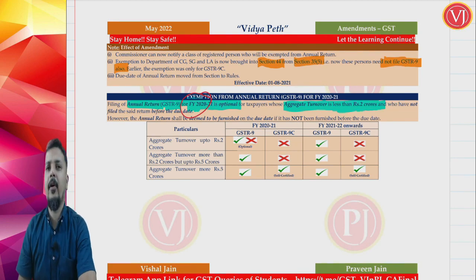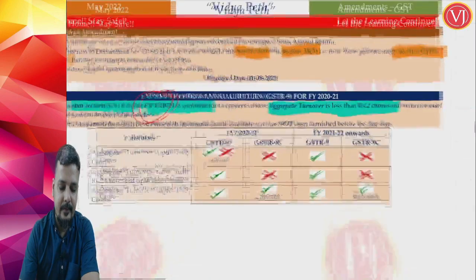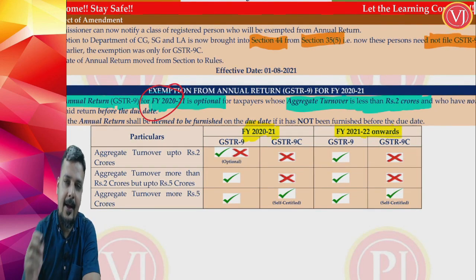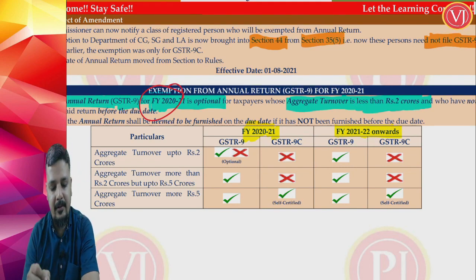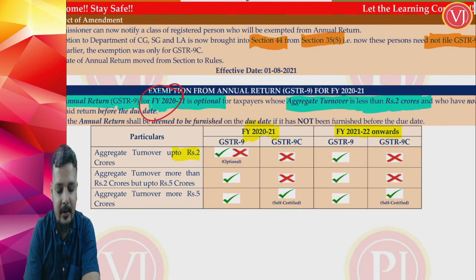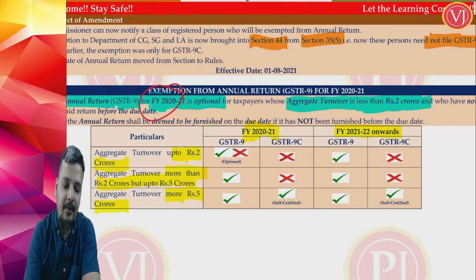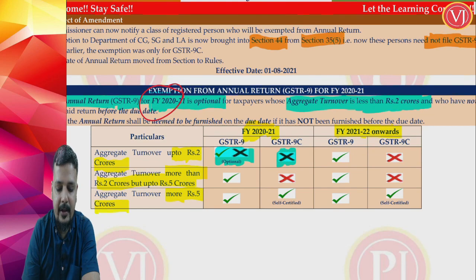Now friends, an important point to understand and analyze. Let us categorize it. What is the final answer for financial year 2021 and 21-22 onwards? I have to categorize the turnover into 3 parts. You will understand why. First, turnover up to 2 crores, 2 crores to 5 crores, more than 5 crores. Turnover up to 2 crores for financial year 2021, filing of annual return is optional. You may file, you may not file. Obviously 9C is not there.